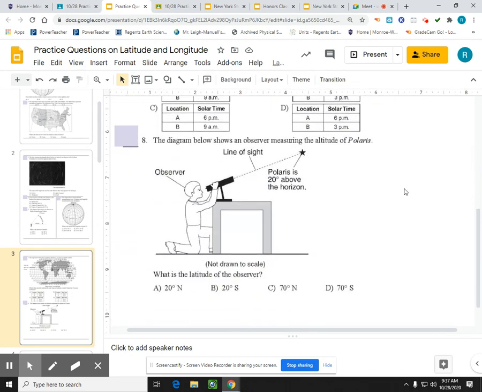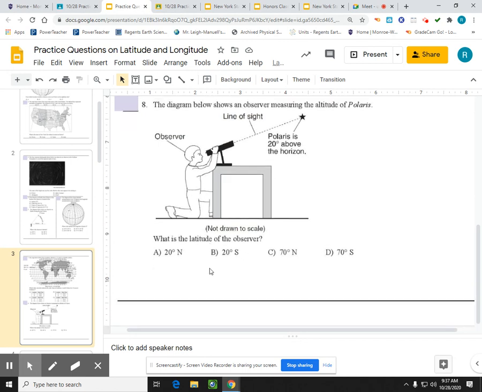All right, let's look at the next one over here, number 8. We see that this person is tilting their scope up 20 degrees above the horizon. So that's the angle of Polaris. Their latitude would be 20 degrees north.